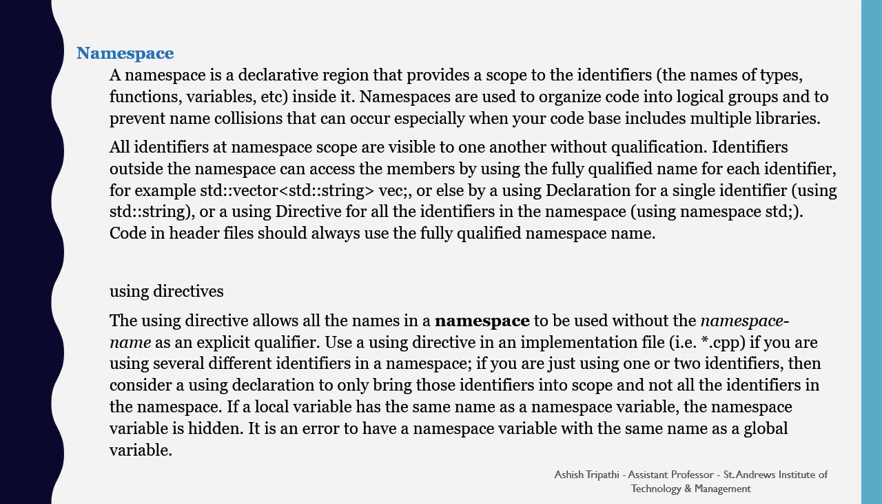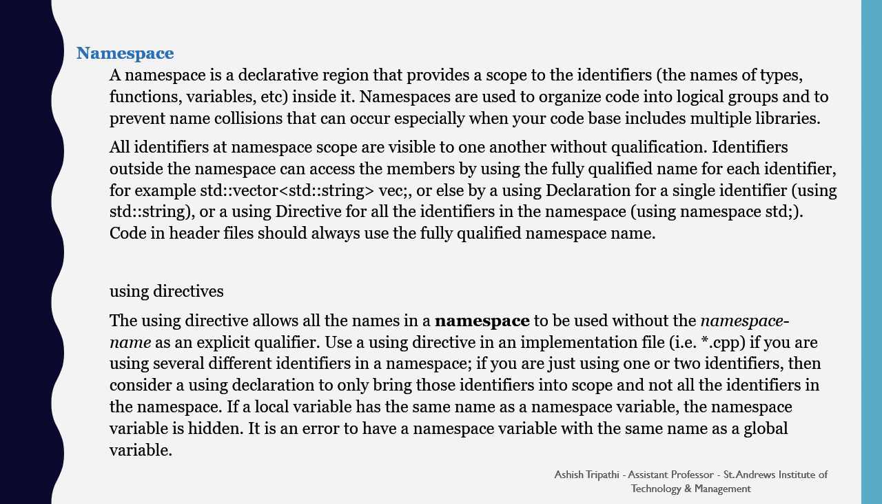For example, std::vector, std::string, or else by using a declaration for a single identifier, using std::string, or a using directive for all the identifiers in the namespace, like using namespace std. Code in the header file should always use the fully qualified namespace name.